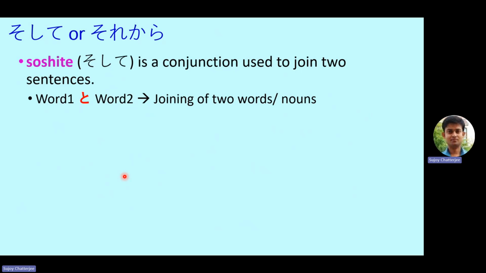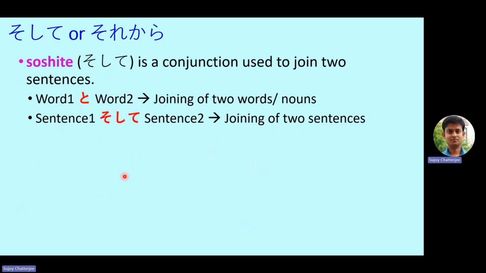Now earlier we have seen the usage of the to particle to join two words, to list down several items which are words. So word 1 to, word 2 to, and so on. And these are the nouns. And when it comes to sentences, we use soshite. So sentence 1, soshite, sentence 2. That is joining of two sentences.